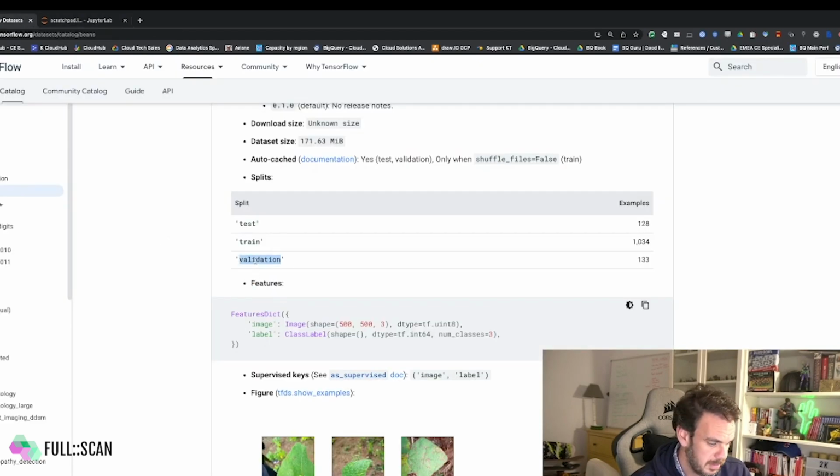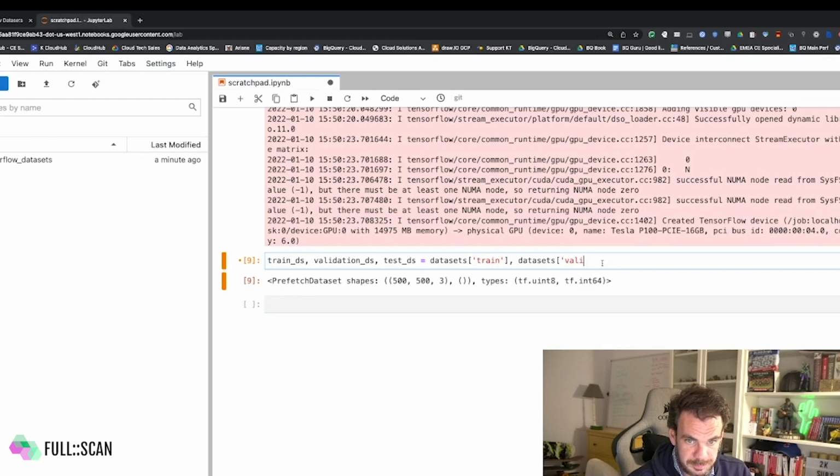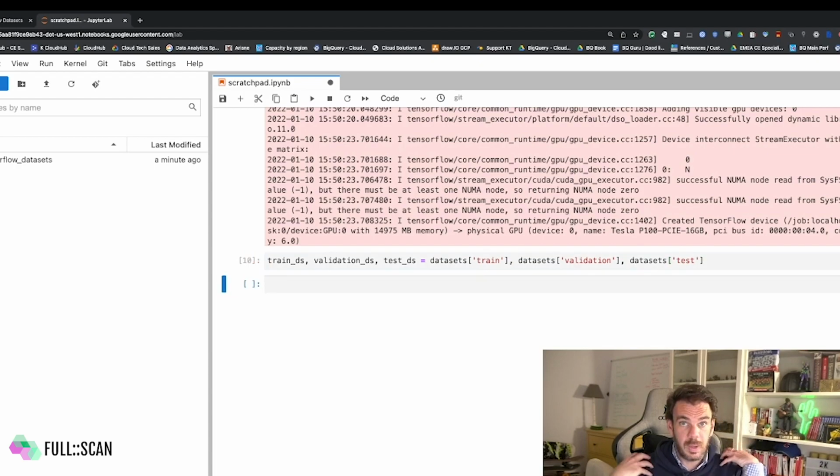It's actually validation. So datasets test. Okay, so we got already our data, which is split in train, validation, and test.